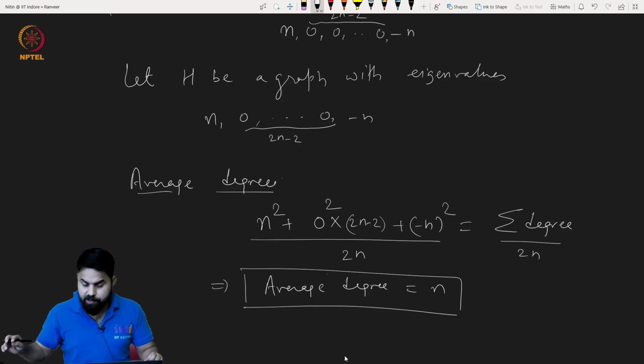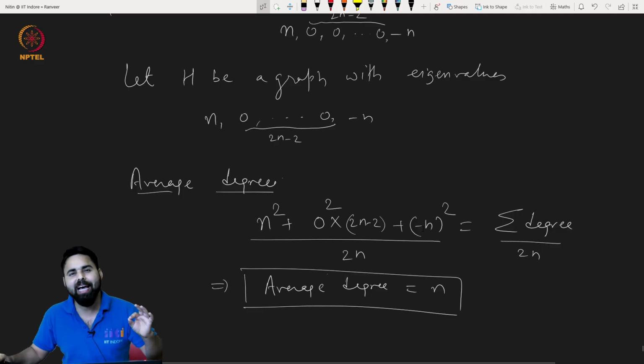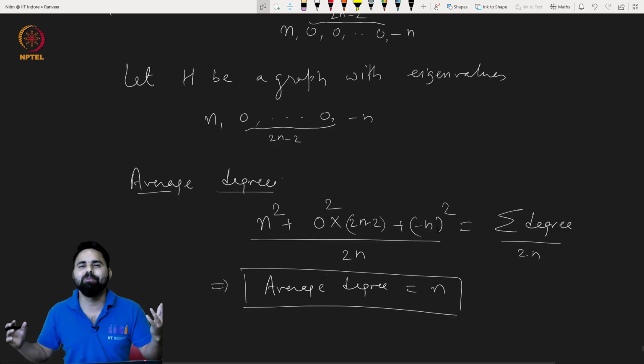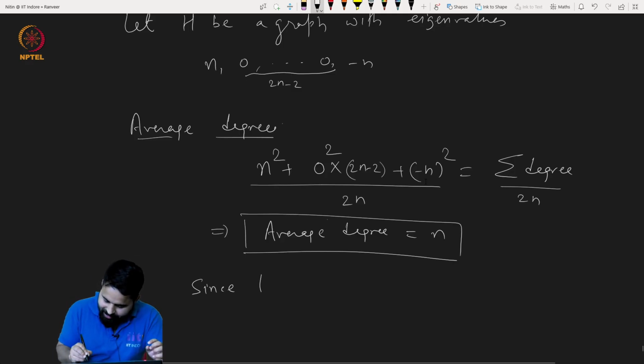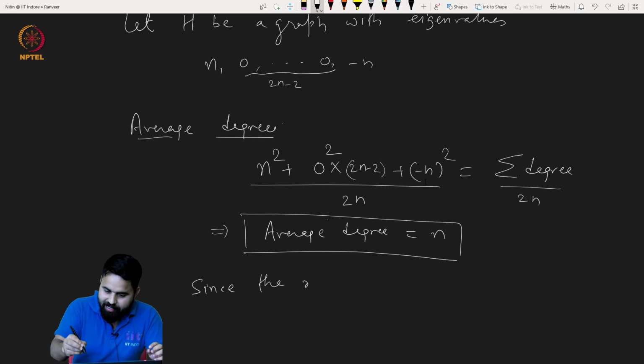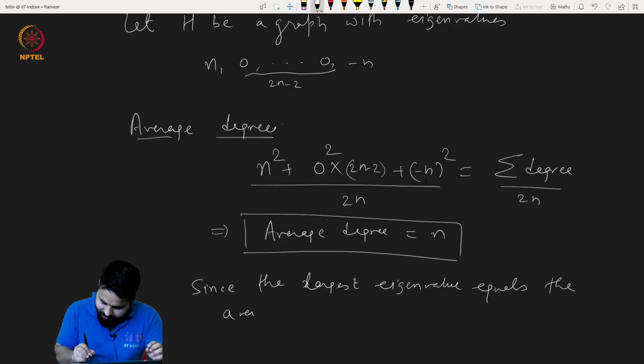But we have seen in the exercise, in the tutorial, maybe 3-4 lectures back, that if the largest eigenvalue is equal to the average degree, then the graph has to be regular. Okay, now since the largest eigenvalue equals the average degree,